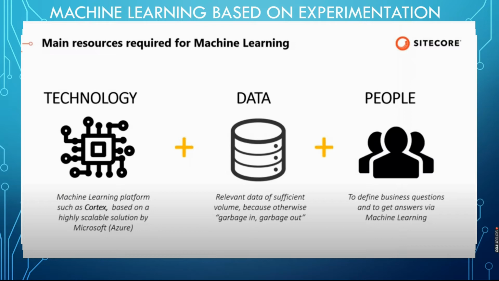The main resources for machine learning are technology, data, and people. Technology means Cortex and Microsoft Azure ML, and data means XDB and personalized data, and whatever data we gain manually. That's all garbage in, garbage out data. And normally the business raises the question of how to identify the customers and gets the answer via machine learning.